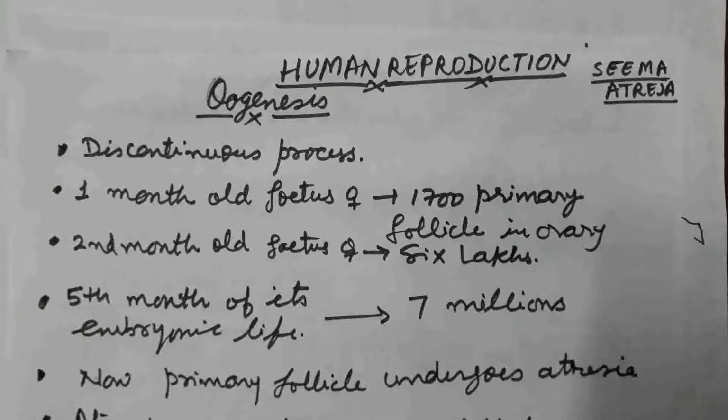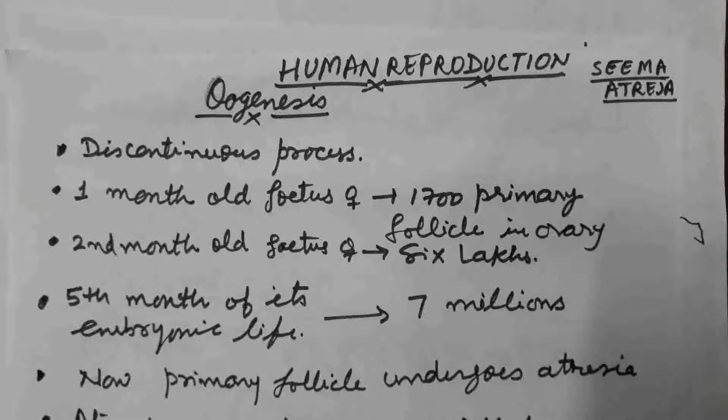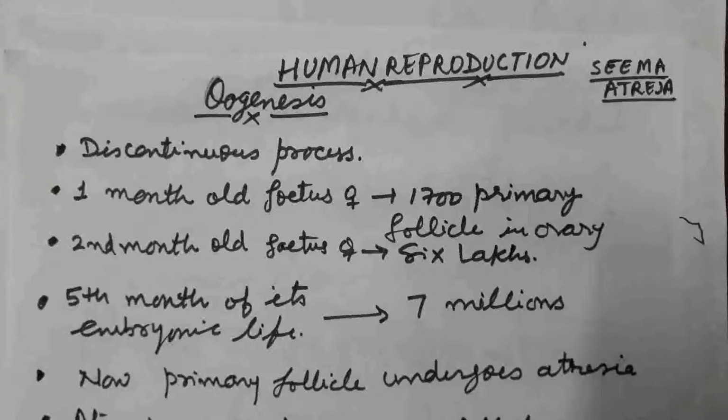So in this lecture we are going to discuss the process of oogenesis, that is the formation of egg in case of human female. Oogenesis in case of human female is a discontinuous process. Why we called it as discontinuous process we will discuss a little later.